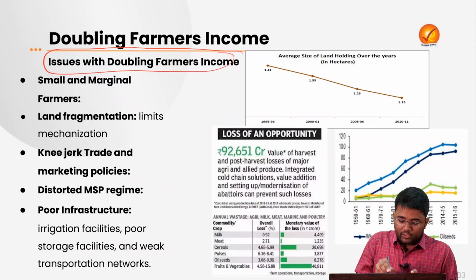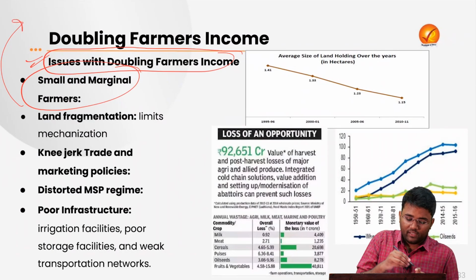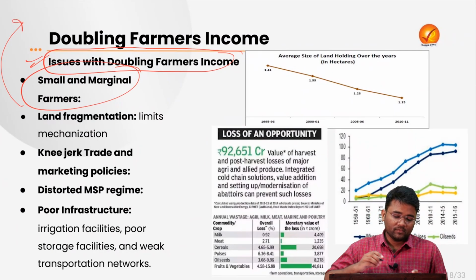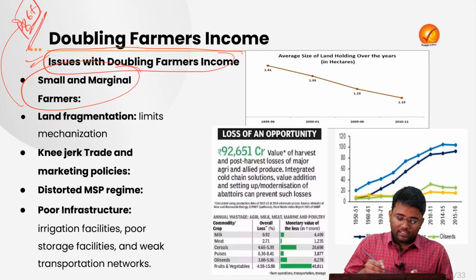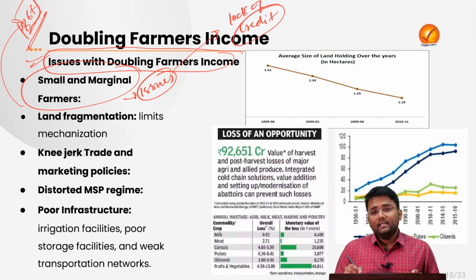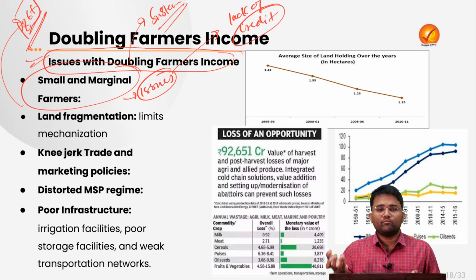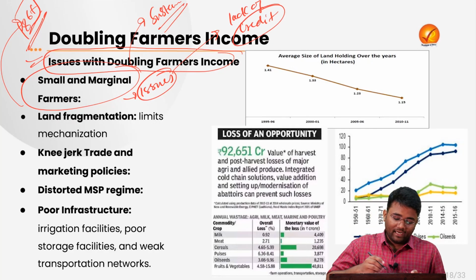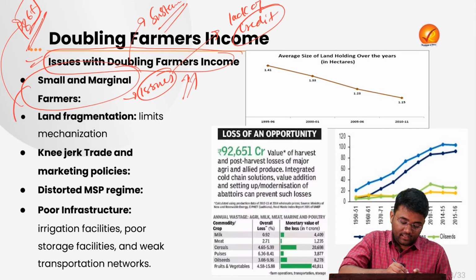Now, what are the various issues regarding doubling farmers' income? First of all, a large chunk of India's farmers are small and marginal farmers. Almost 86% of Indian farmers are small and marginal. That leads to issues like lack of credit to them. Mainly they do farming for their sustenance, meaning whatever they produce is for their own consumption, so that does not help in increasing their income.